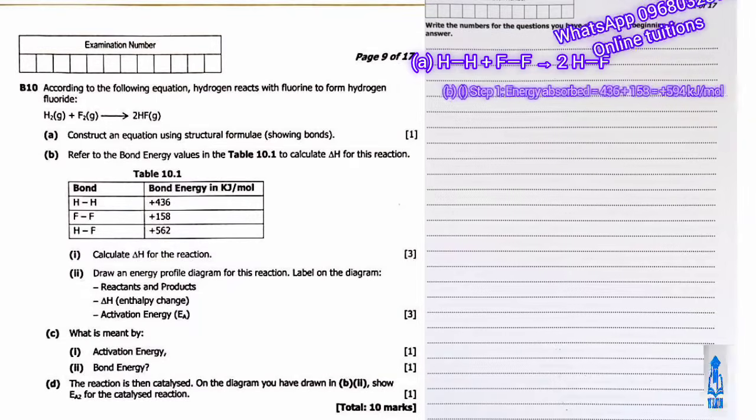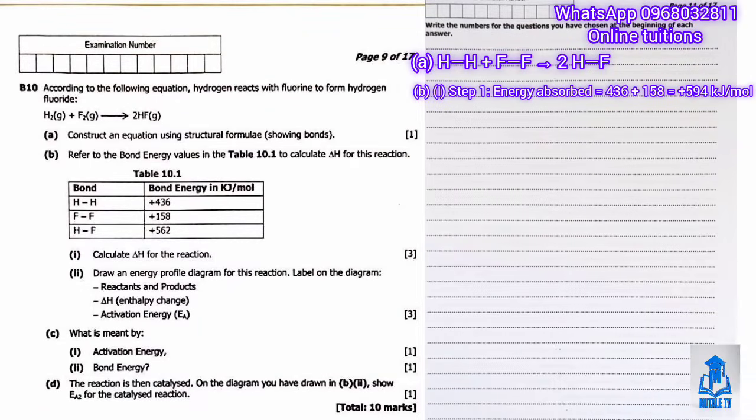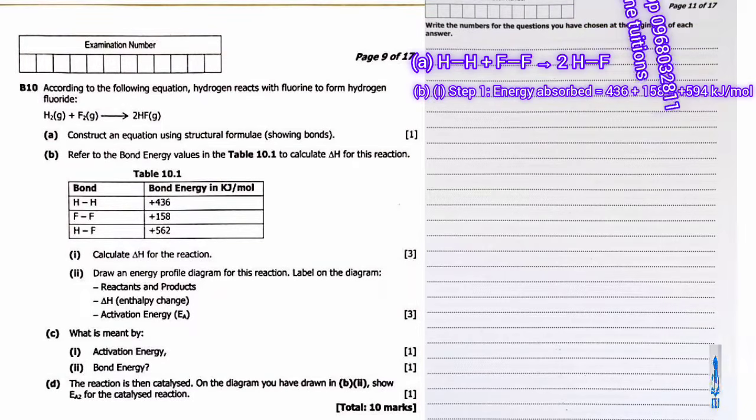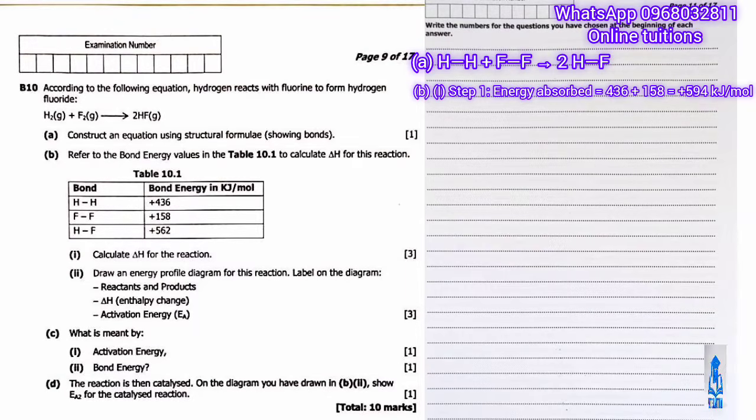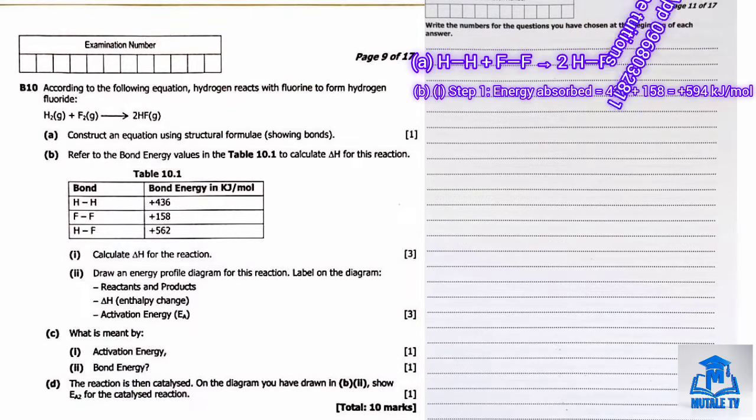Alright, so step number one, calculate the energy needed to break the bonds in the reactants. We break one H to H bond and one F to F bond. That's 436 plus 138, which gives us 574 kilojoules per mole absorbed.